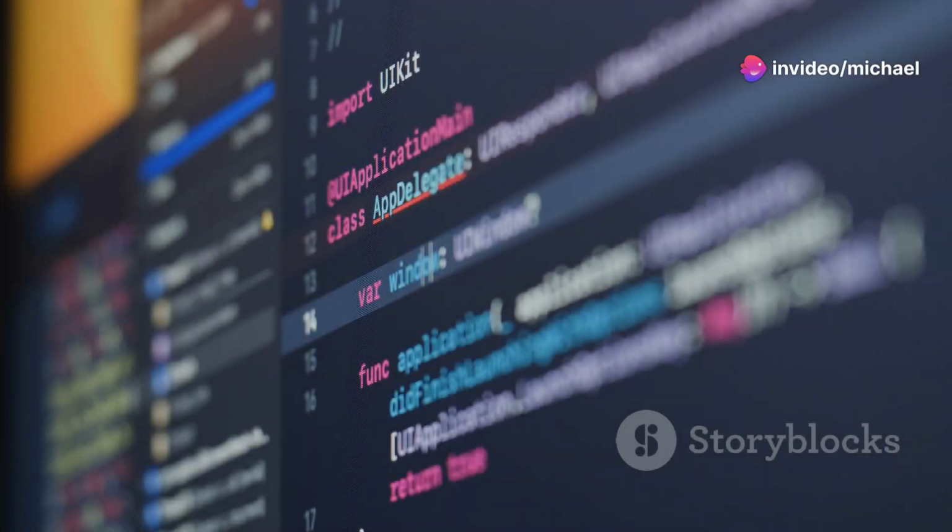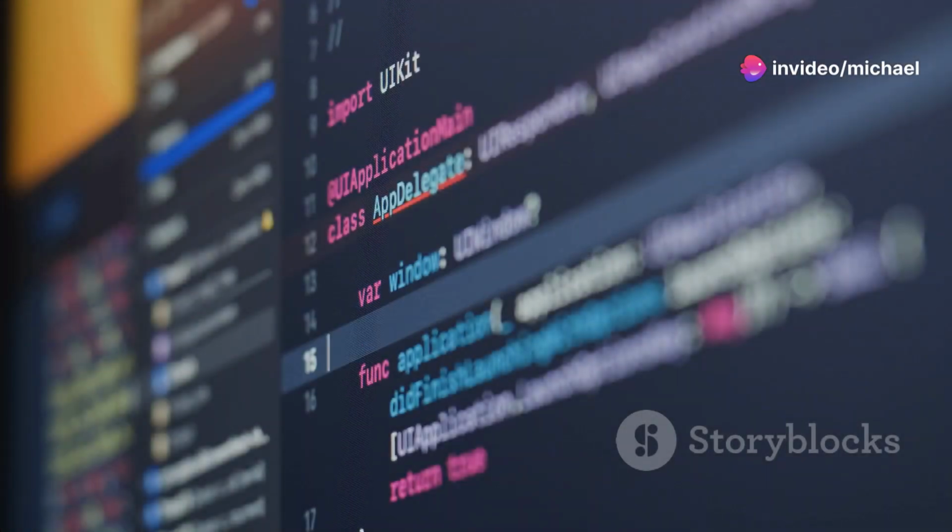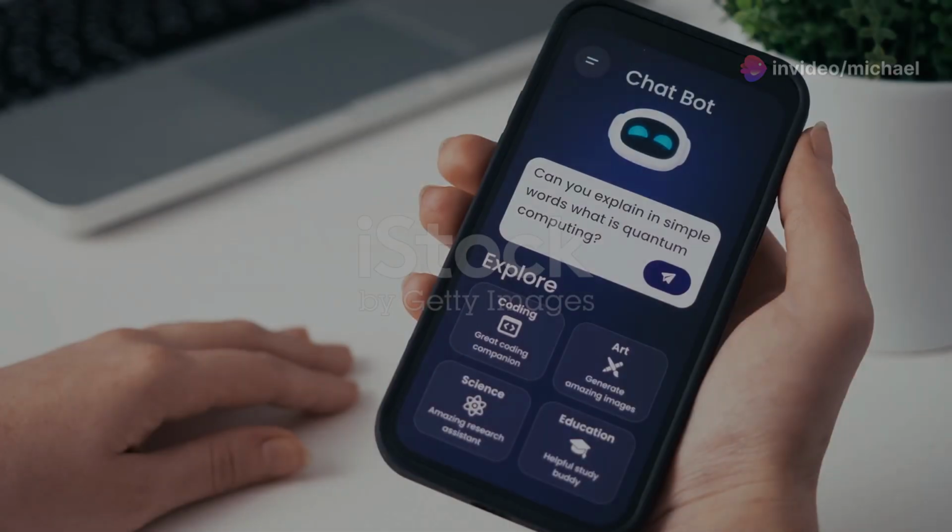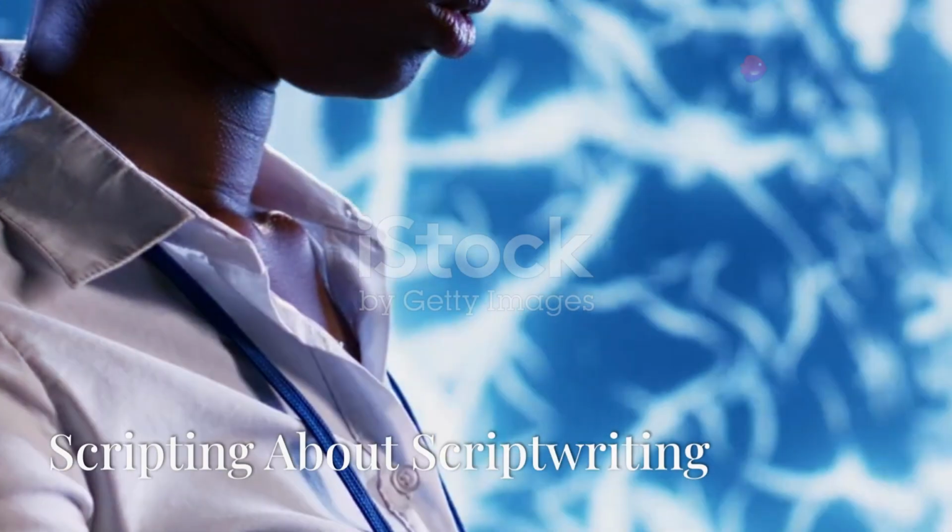This refined prompt provides much more context and structure for the AI to work with. The more specific and clear our instructions, the better the AI can understand and execute our creative vision.